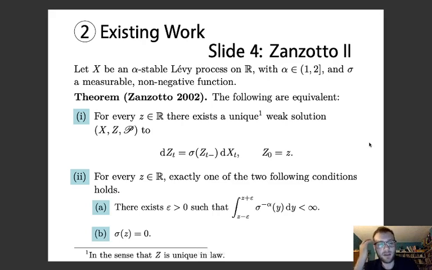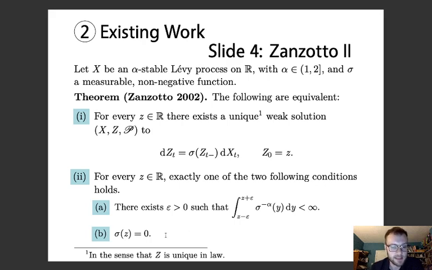In 2002, he managed to prove a sort of companion theorem to that first, which is that there exists a unique weak solution, this time not saying anything about non-triviality, to this SDE, if and only if every point of the real line satisfies exactly one of these two conditions. Either sigma to the minus alpha is integrable on a ball around that point, or sigma is 0 at that point.